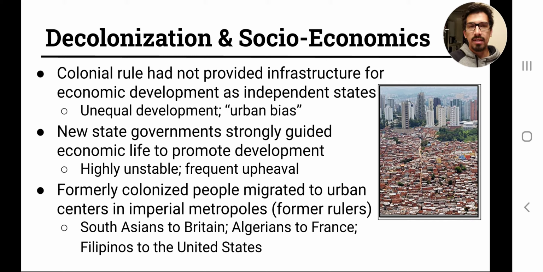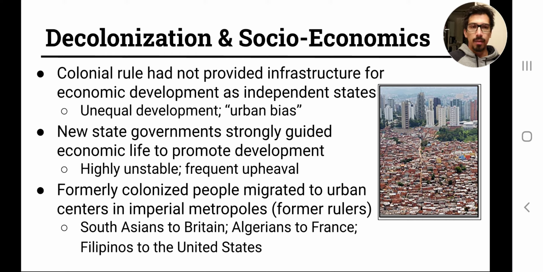And so what's happened is now we have this issue of unequal development where we've got nations that are considered to be underdeveloped or developing nations that have not had sufficient time or resources to be able to grow their economies to be part of the more developed world.